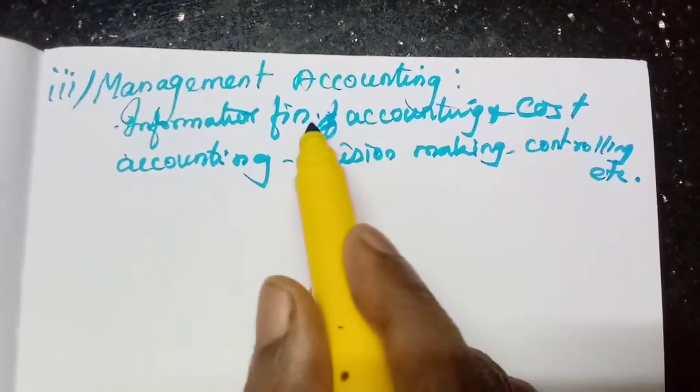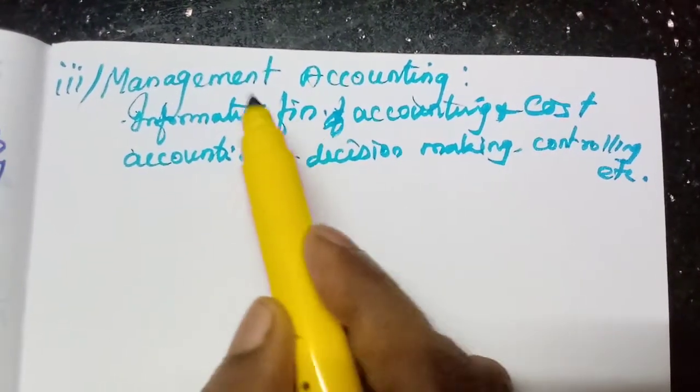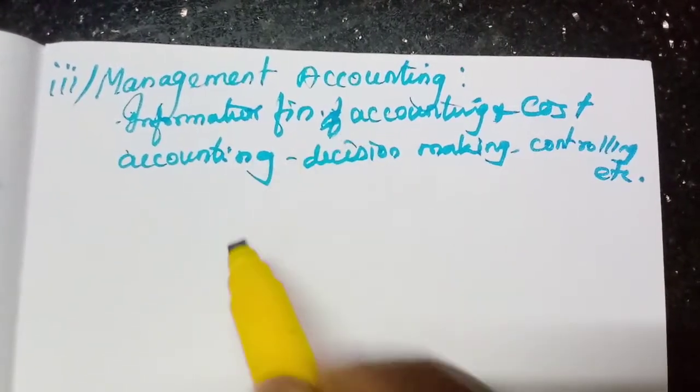That means they will calculate what is the ratio. All these things will be calculated in this place only, in the management accounting.